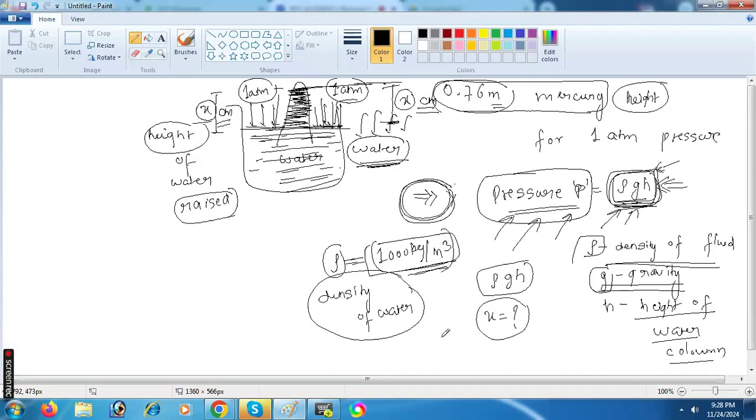How will you find it? Can you find this or not?